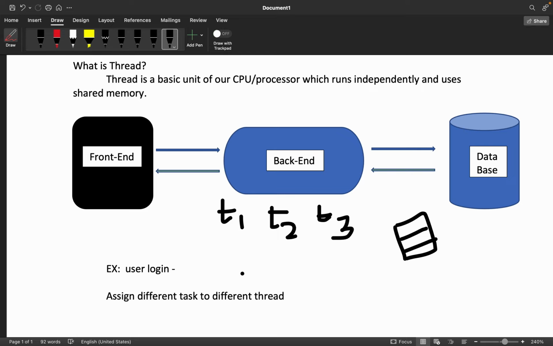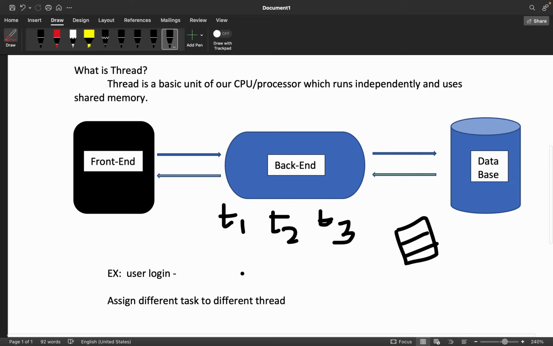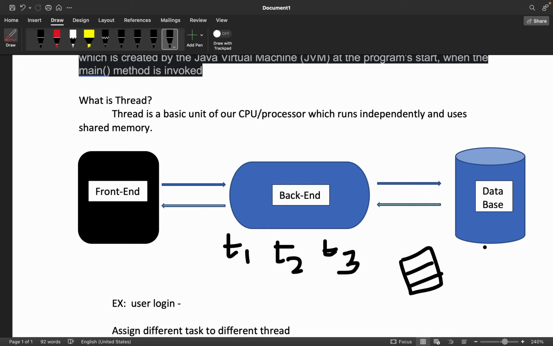So this is the main concept behind multi-threading. Now there are many things that come into the picture here. Multi-threading looks very simple, but if you dig deep, there are many things that you need to understand and handle. Suppose you are going for a ticket booking website, like IRCTC. There is a problem in multi-threading that was resolved later on. Suppose there is only one ticket left, only one ticket.